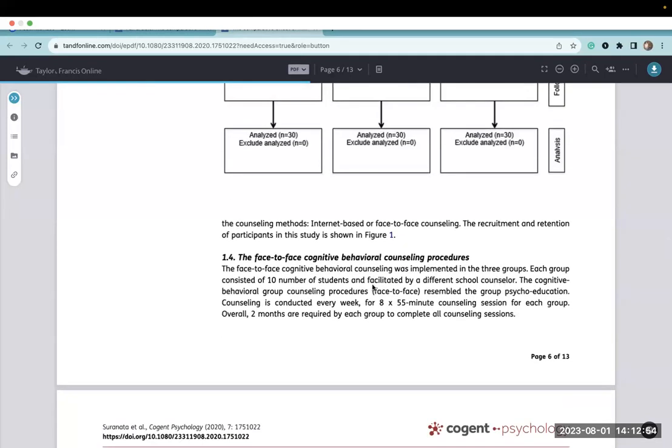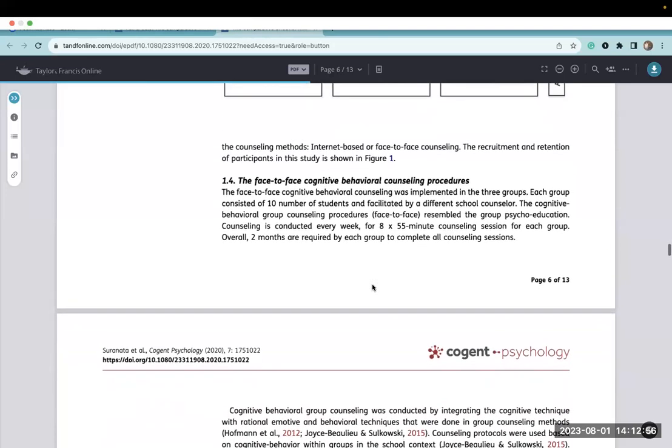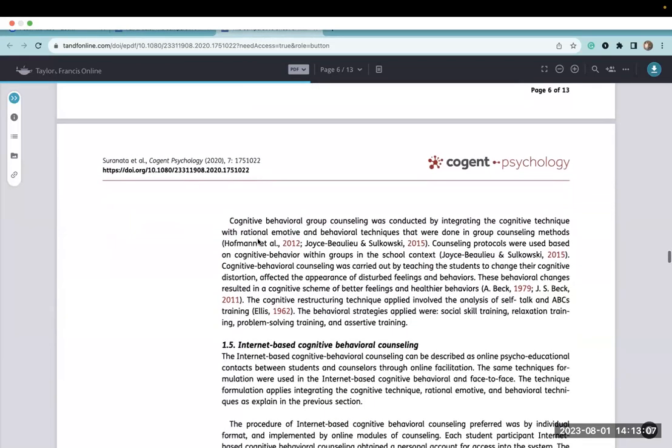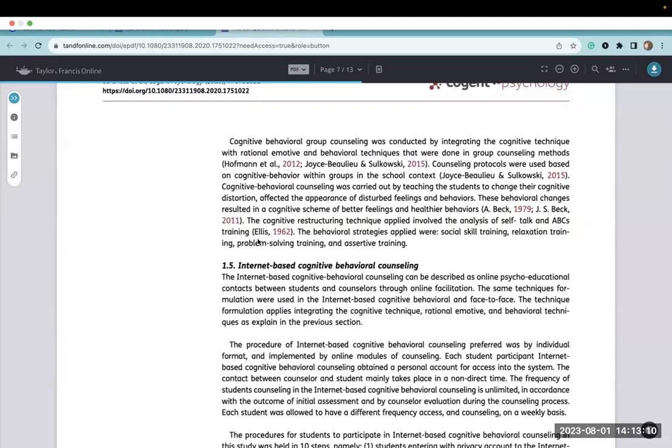They also explain the face-to-face cognitive behavioral counseling procedures, the 8 weeks or 8 sessions of 55-minute sessions, required at least 2 months to do the whole process, 10 students per group with a school counselor. They give a little bit of rationale for that.